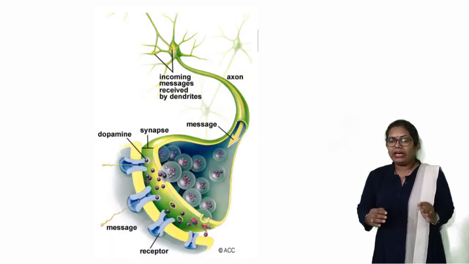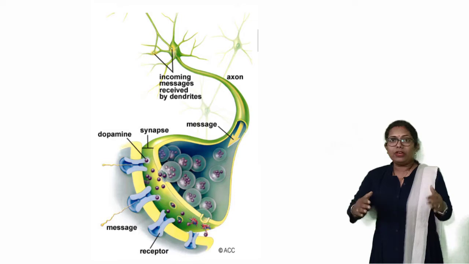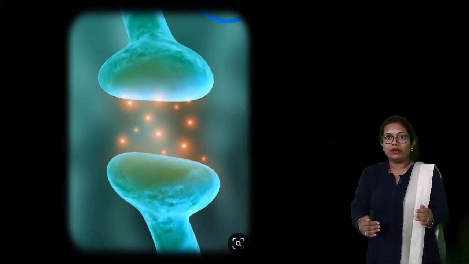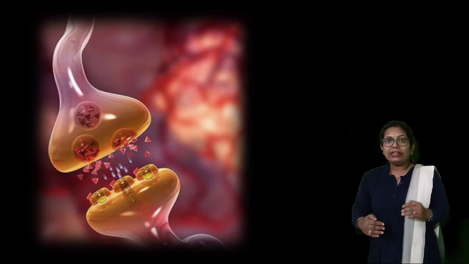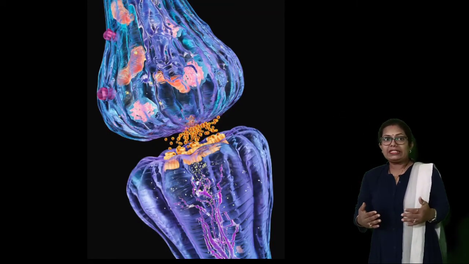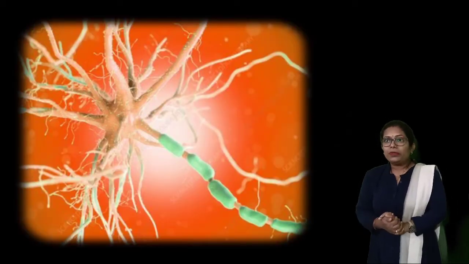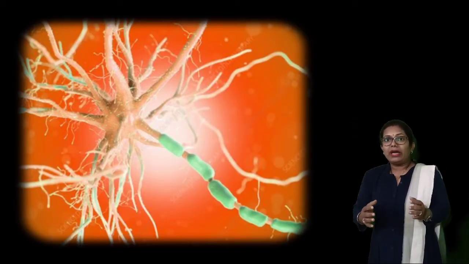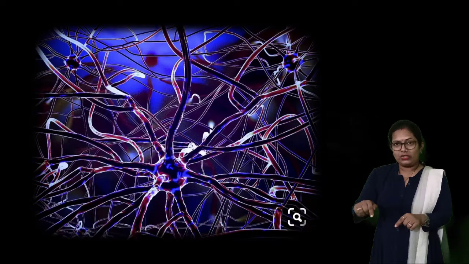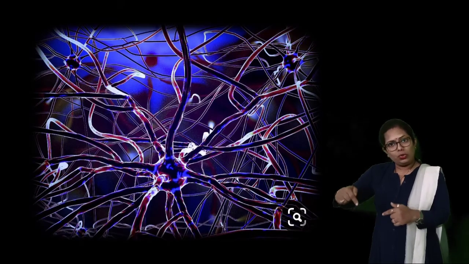For example, अगर एक सांप आता है हमारे सामने, तो we will show some reactions. So this incidence of a snake coming in front of us is known as a stimulus, and whatever response we are showing is our reaction or response against the stimulus. The stimulus is received by the dendrites and passed to the dendrons. From the dendrons it is passed to the cytosol, and from the cytosol to the axon.